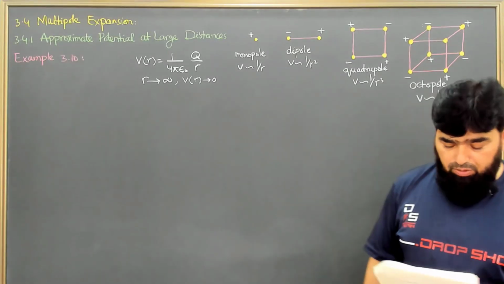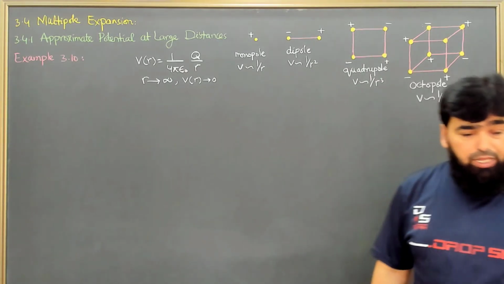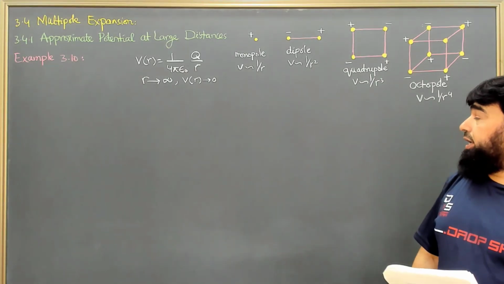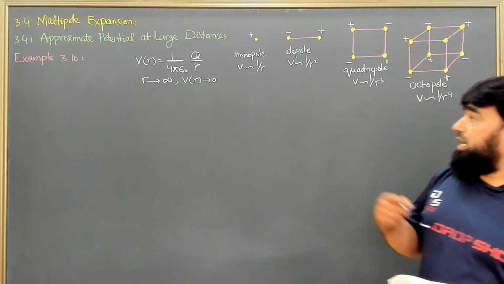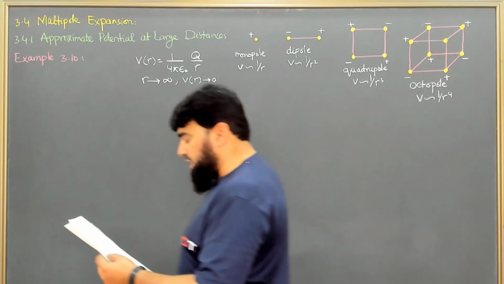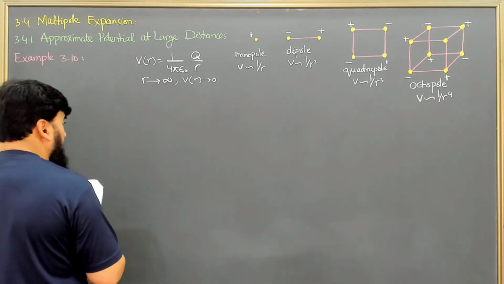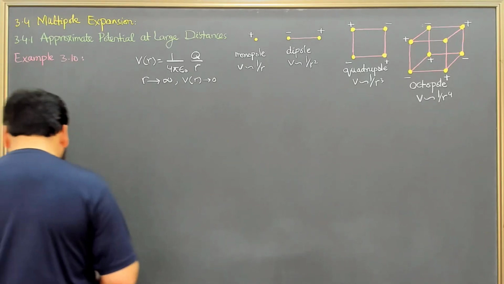So we are basically now considering, for the monopole we have already done, and it is 1 over r, and as we are at large distances then it will fall to 0. So what about a dipole? And then let me first draw the geometry of this thing.